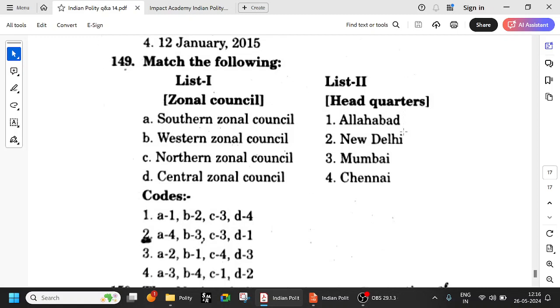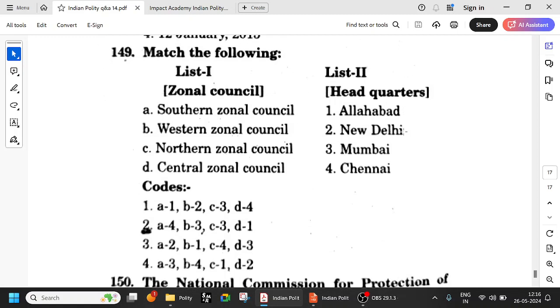Zonal councils are headed by the Home Minister. We've seen some questions, right? So obviously the Northern one will be New Delhi, the Southern Zonal Council will be Chennai, right? Easy to make out. South is Chennai, and Western will be Mumbai. Okay. Not the central one.